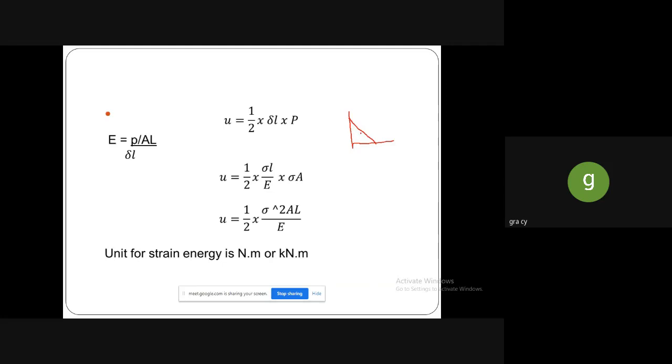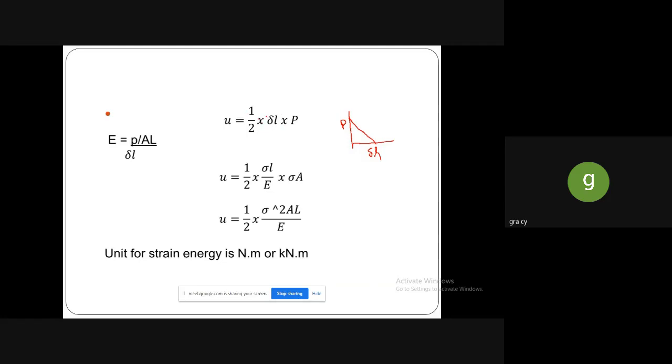So as it is a triangular shape, this is delta L, and the y-axis can be denoted as P. So as it is a triangular shape, we can calculate the measurement of this area. So that is half into B into H. So B is delta L and H is P.